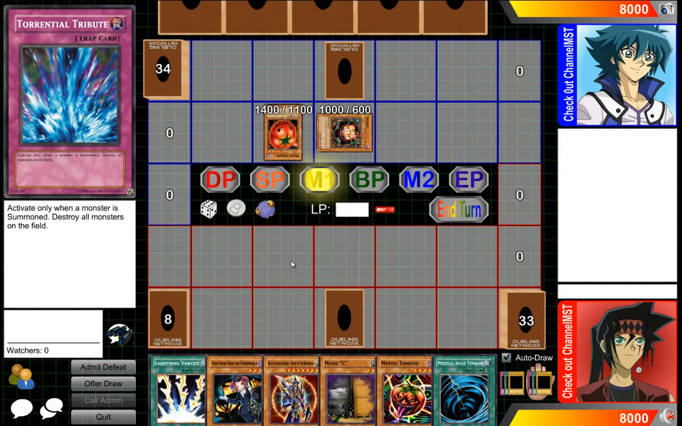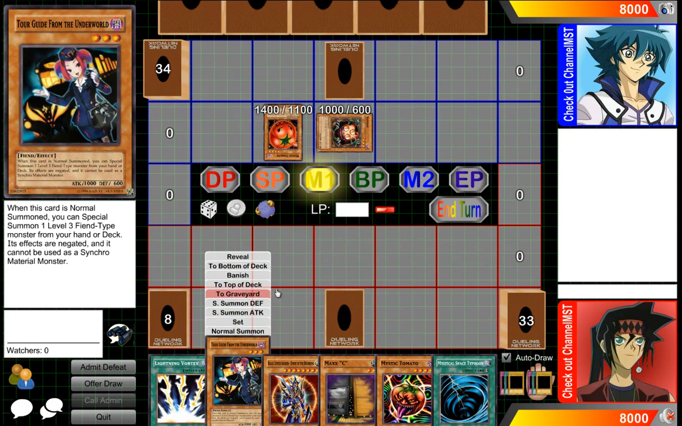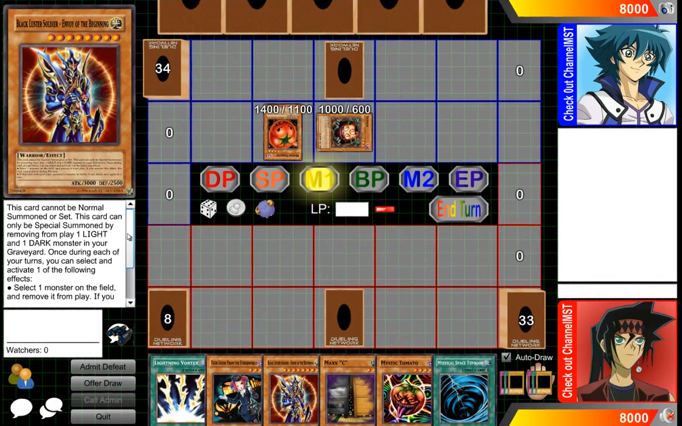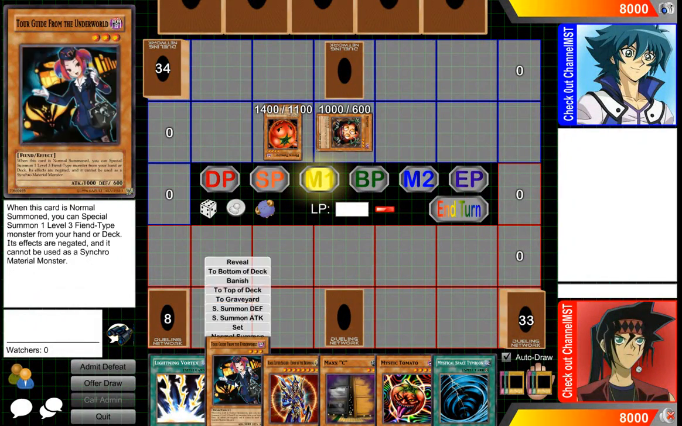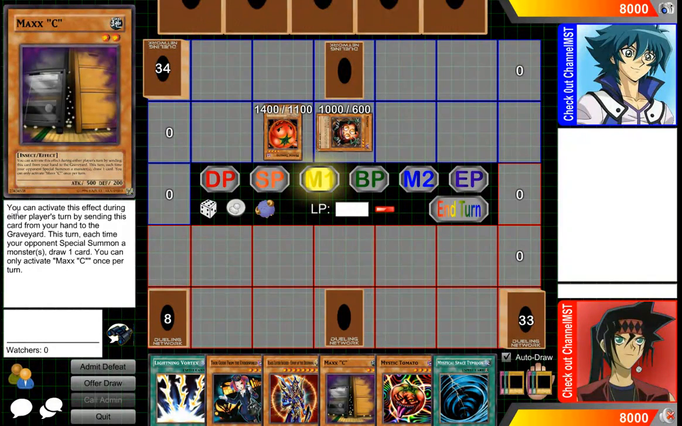Okay, so to start off, monsters are going to have spell speed 1 or spell speed 2 effects. For example, Blacklisted Soldier's effect, to remove 1 monster on the field from play, is an ignition effect, a spell speed 1 effect that can only be activated during your main phase 1 or main phase 2. The same with Tour Guide. Tour Guide's effect is a spell speed 1 effect that can be activated either during your main phase 1 or main phase 2. Max C is a spell speed 2 effect that can be activated during either player's turn. You can see that by how it says activate during either player's turn.